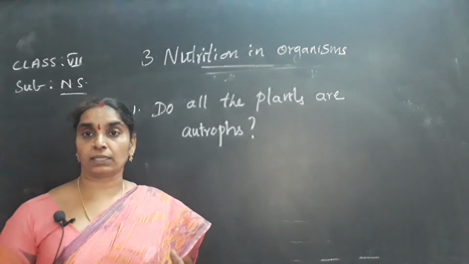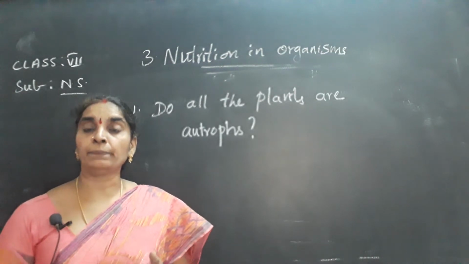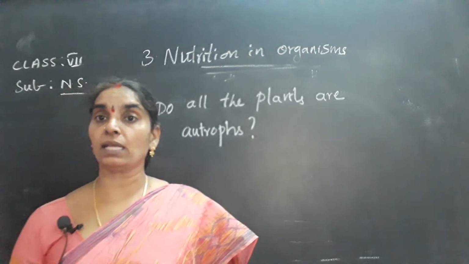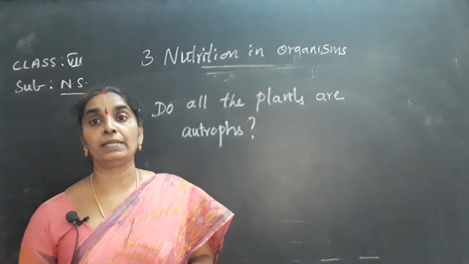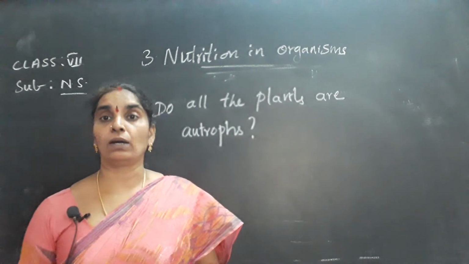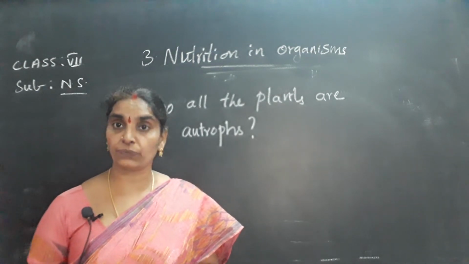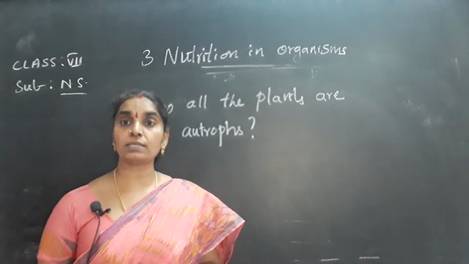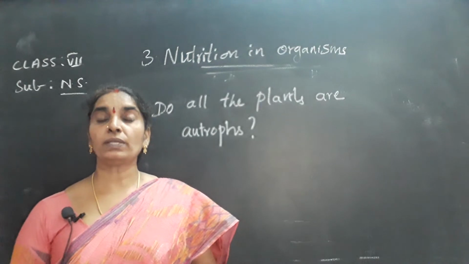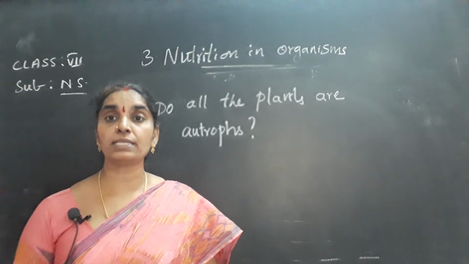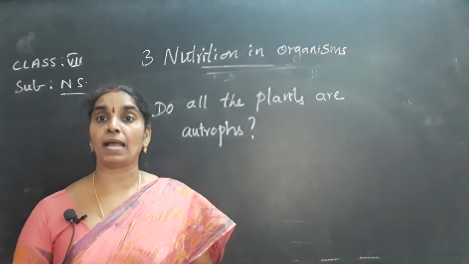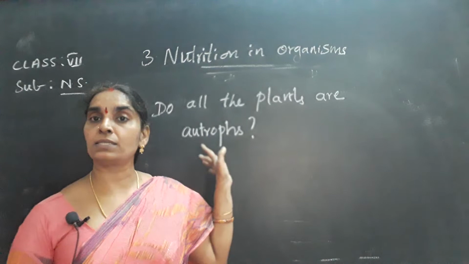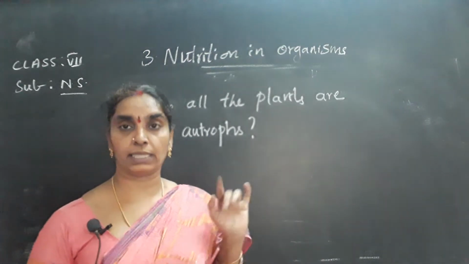The answer is that some are saprophytic, that is, they depend on dead and decayed organic matter for their food. Some depend on insects. Like this, there are different types of food. There are insectivorous plants also, and some are saprophytes, some are insectivorous, some are parasitic too. So in this lesson, you are going to learn about these types of nutrition that plants exhibit. Okay, so no, all plants are not autotrophs. You have to write the answer.